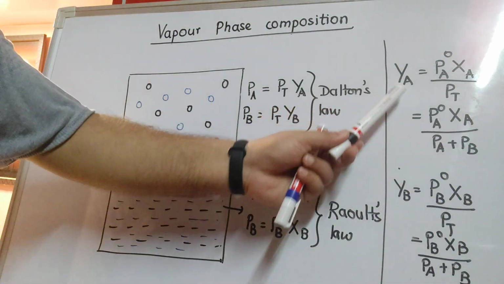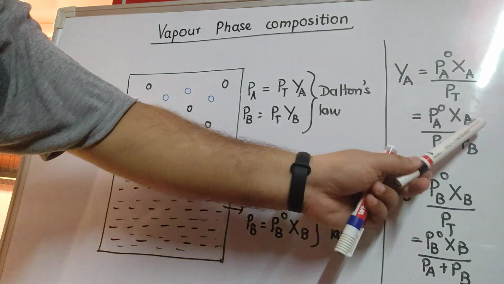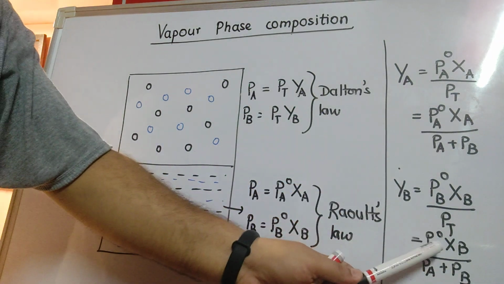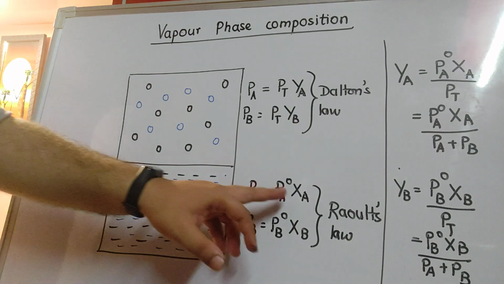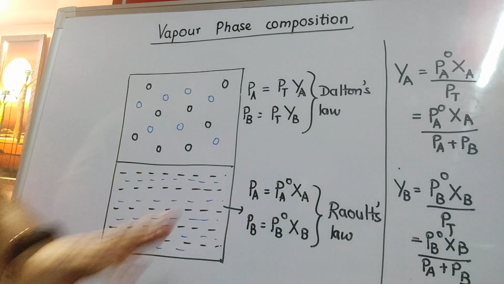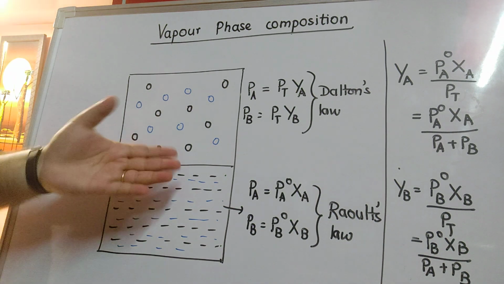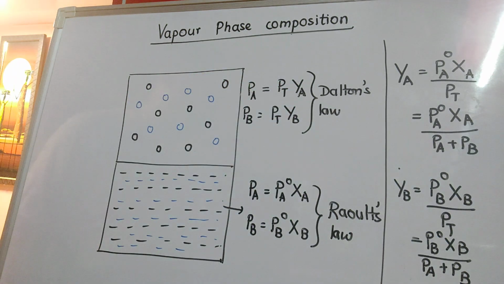So the vapor phase composition of component A will be PA by PA plus PB, and PA can be further written as P degree A XA by PA plus PB. Similarly, mole fraction of B will be PB by PA plus PB. PB can be further expanded as P degree B XB divided by PA plus PB. So the numericals that are generally asked will be such that you will be given the mole fractions of A and B in the liquid phase, denoted as XA and XB. With the help of XA and XB and their pure pressures, you will be asked to calculate YA and YB.